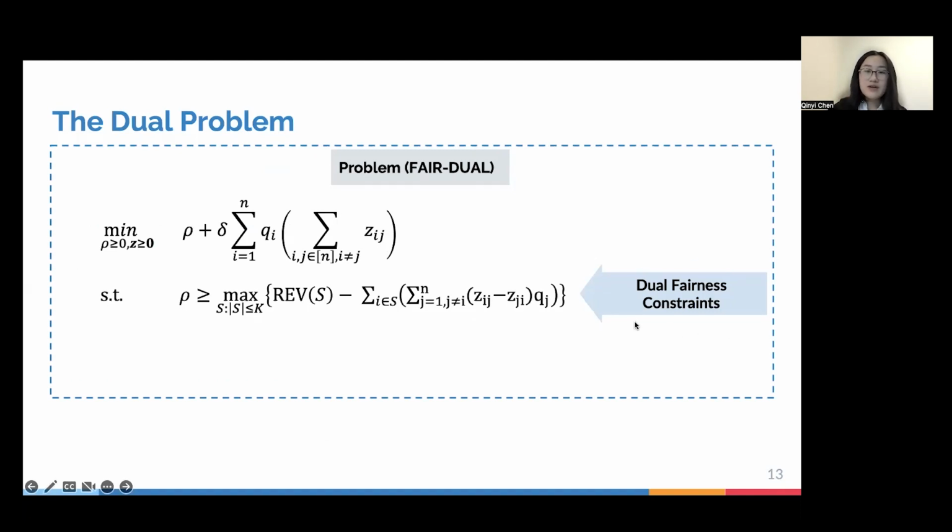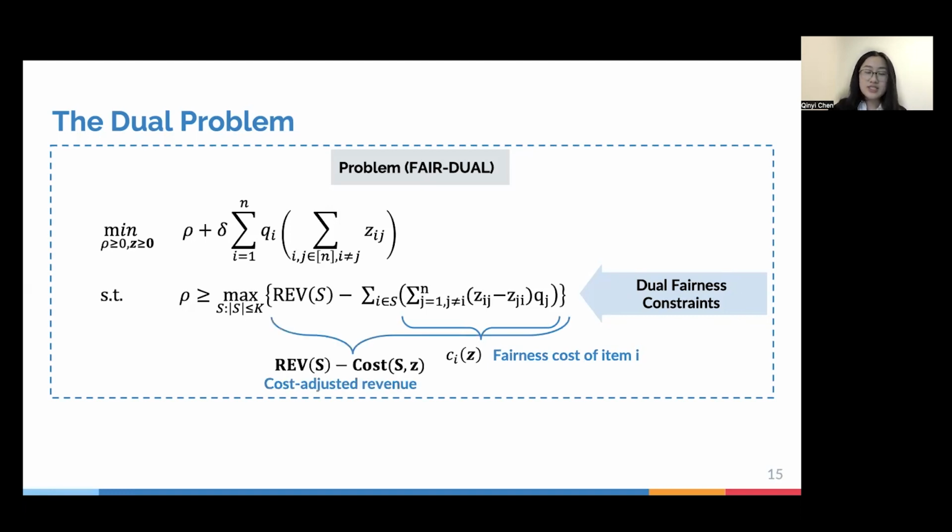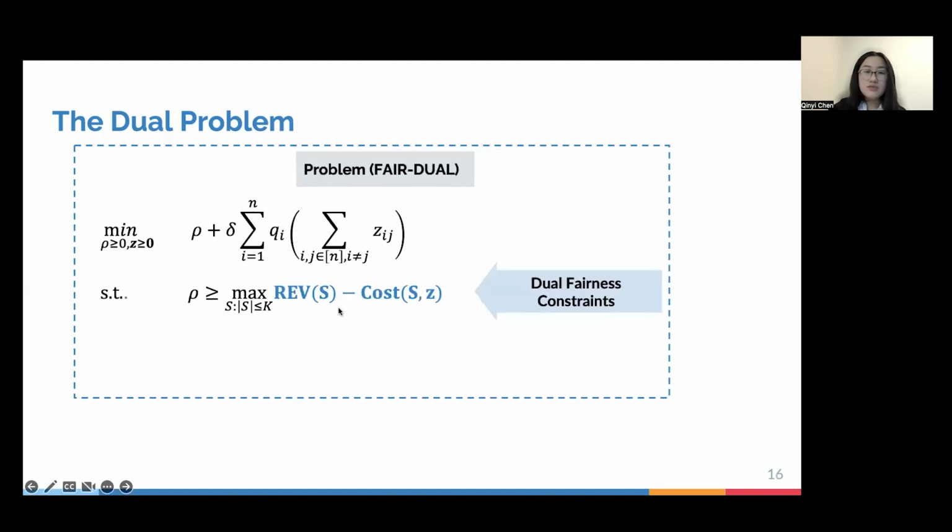While this might look very complicated at first sight, this entire term, we can essentially just think of as the fairness cost of item i. And this entire term, just think about it as the cost-adjusted revenue term associated with set S. So these constraints really just come down to the maximization problem of this cost-adjusted revenue function. So if we can solve this maximization problem, then we can solve the dual problem as well as the original problem, then problem solved for everything, right?